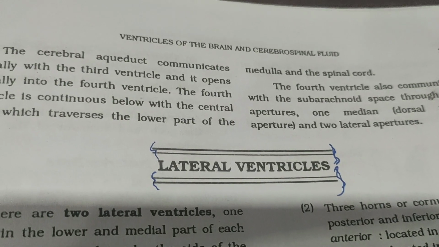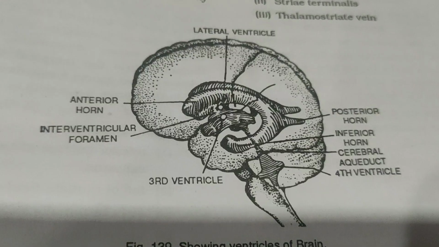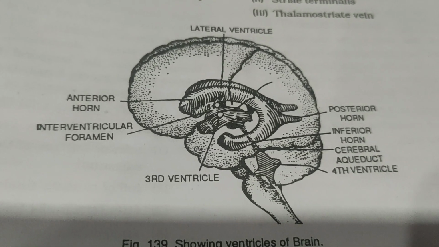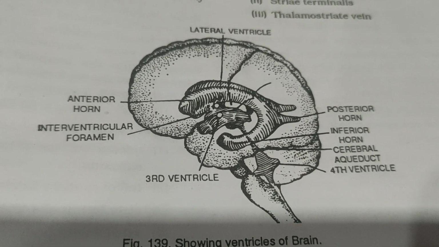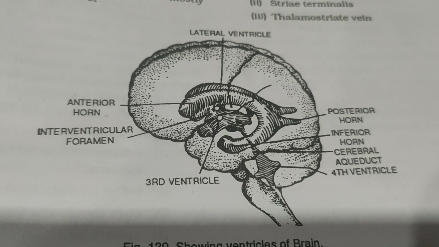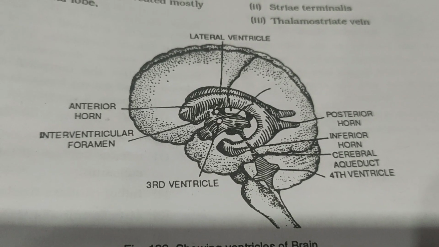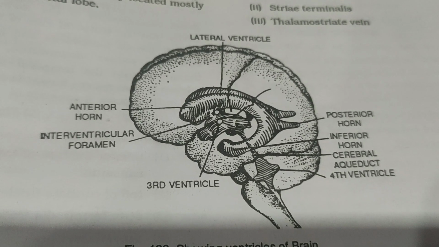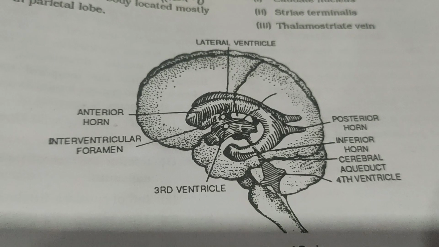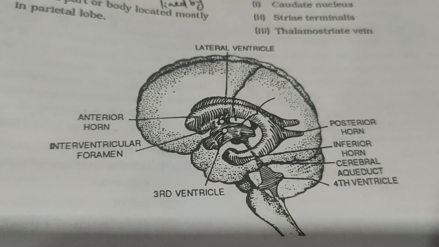Next is the features of the lateral ventricle. So here is the diagram of the ventricles of the brain. The lateral ventricles are 2 in number. As you know, they are the ventricles or the cavities of the cerebral hemispheres, left and right.